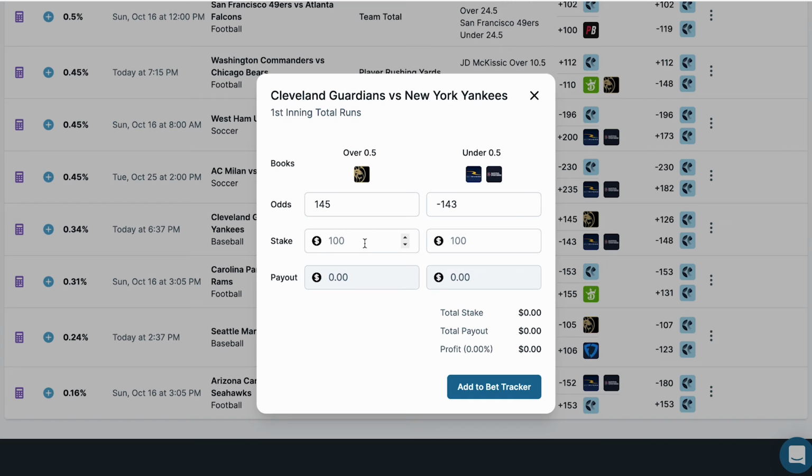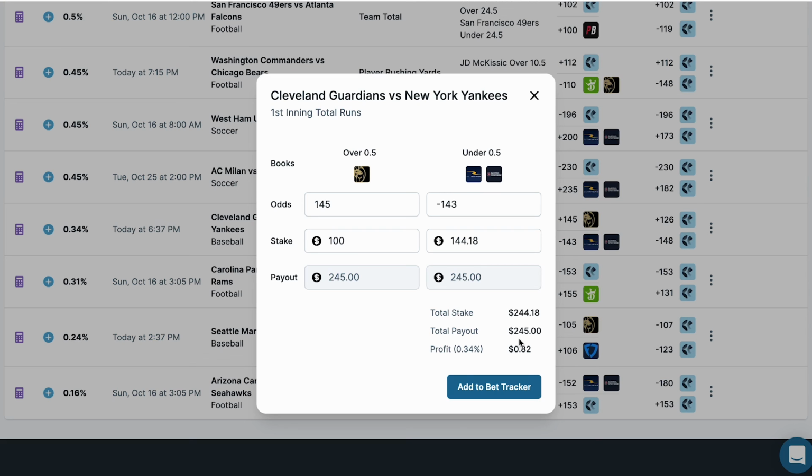So let's say we want to stake $100. So we would put $100 on this. Payout is $245. On the under, at -143, we would stake $144.18, and that payout would be $245. Now, one of these bets will lose, but your total stake is $244.18 and your total payout is $245. So there is an arbitrage opportunity here of 0.34%.